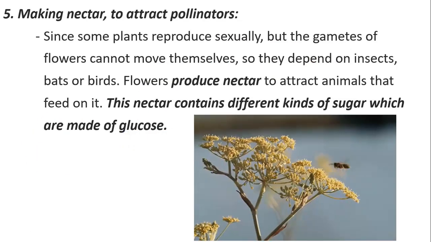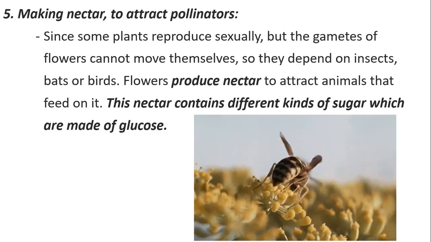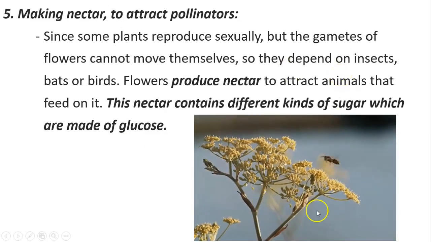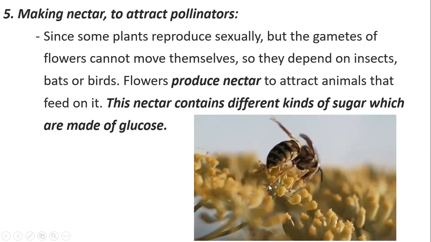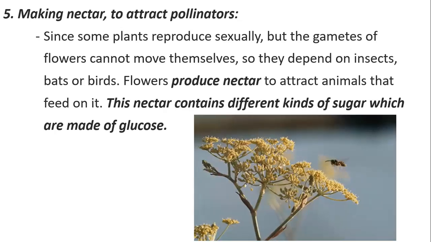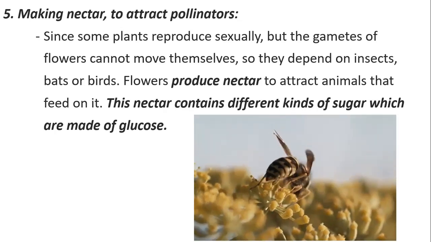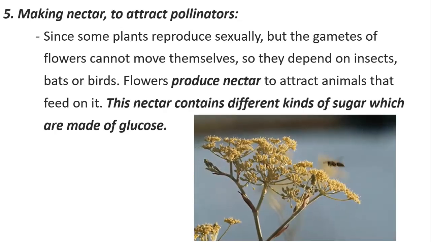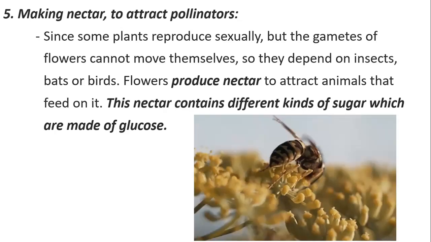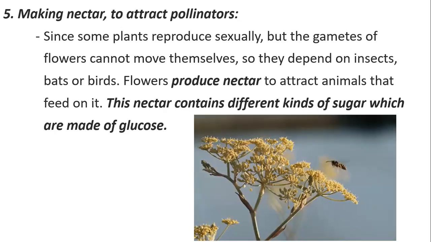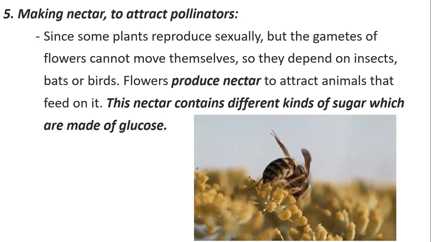Making nectar to attract pollinators. What are pollinators? Can you see this? This is a bee that's moving from one flower to another. Carrying what? Carrying the pollen grains from one flower to another. Why? Because the flowers are the reproductive organs of the plants. We will take this in detail in the reproduction chapter.